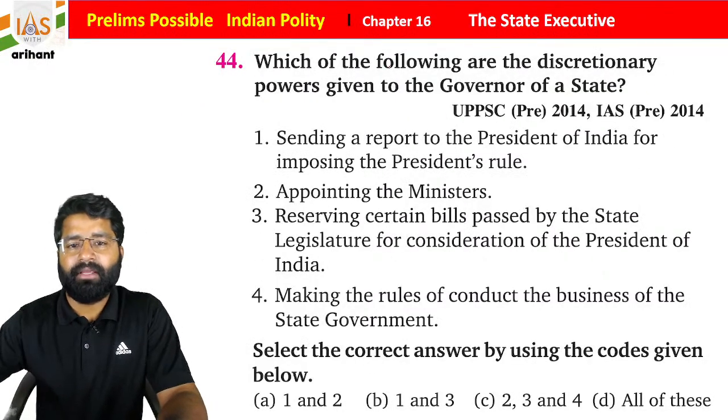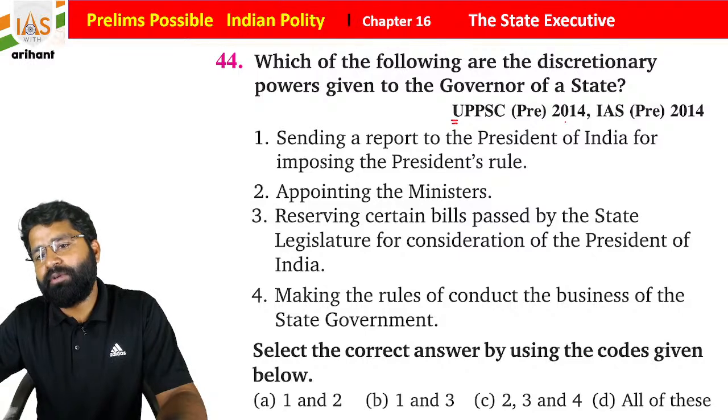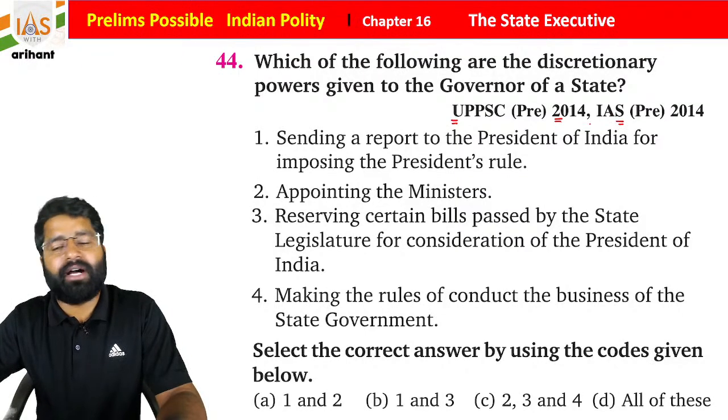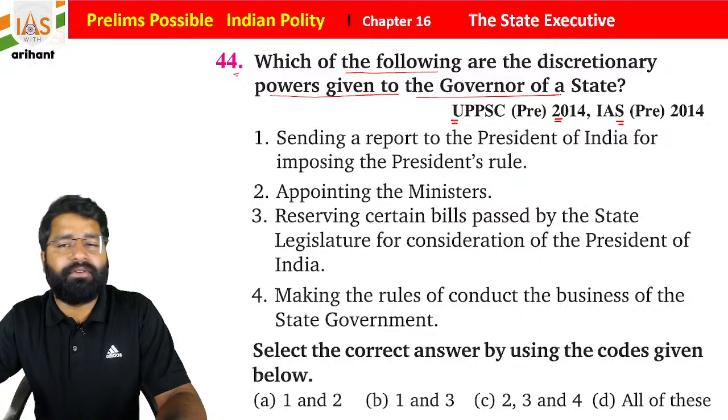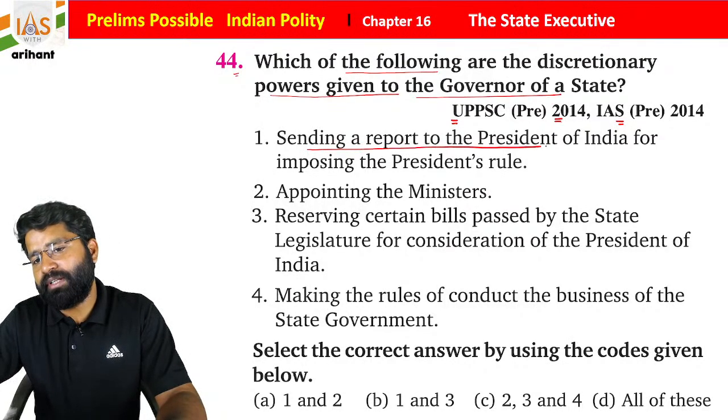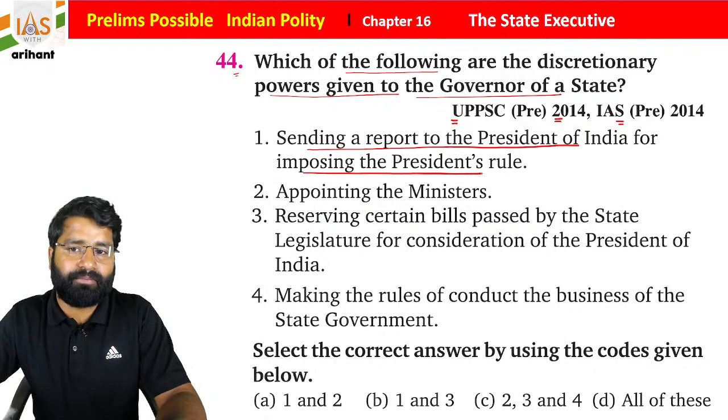Now this question was in UPPCS 2014 as well as IAS Pre 2014. Which of the following are discretionary powers given to the governor of a state? Sending a report to the President of India for imposing President's rule.